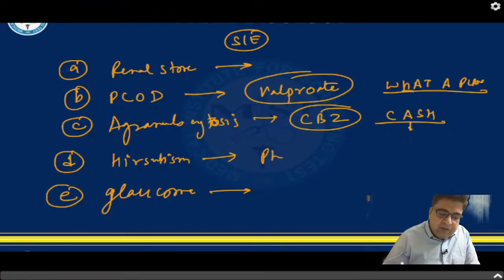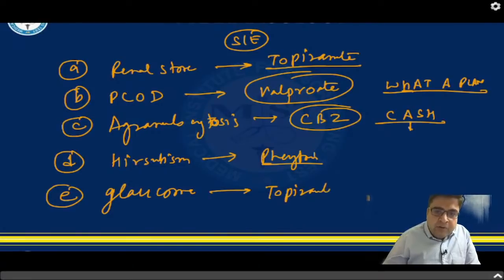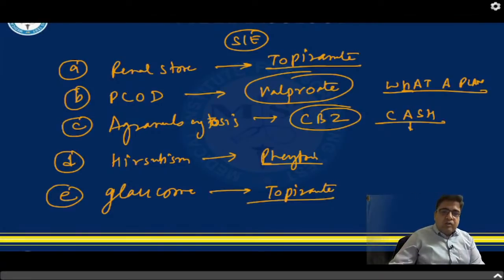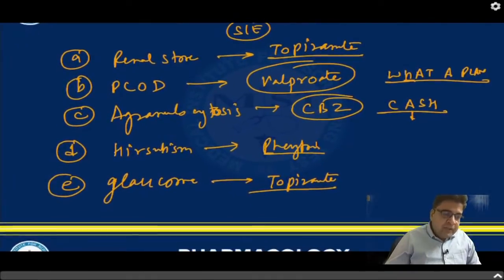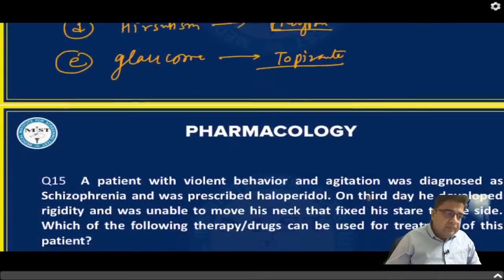Hirsutism is caused by phenytoin. Very good. Dr. Sujit Kumar Pandey has answered that renal stone is seen with topiramate. So topiramate is a drug which can cause renal stone, and even glaucoma. Glaucoma is also caused by topiramate because of its anticholinergic property. This topic is very, very important. Anti-epileptic drugs, their indications and side effects are very, very important for your exam. Every year you can expect an MCQ out of this. Right? So please read all the side effects in detail.